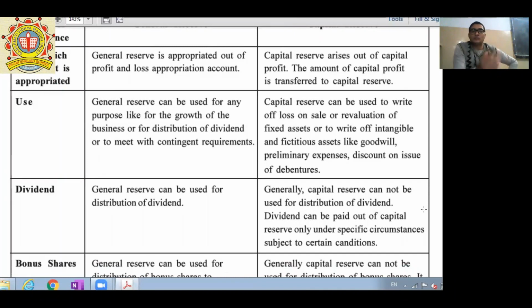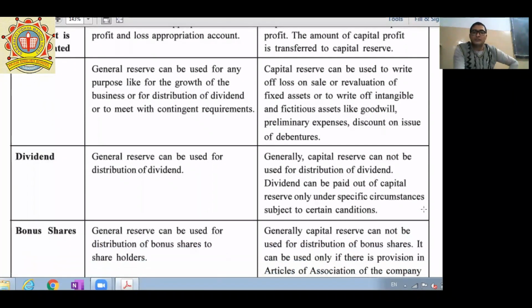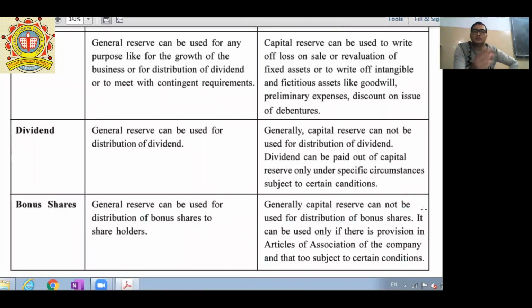General reserve can be used for distribution of dividend, while capital reserve cannot be used for distribution of dividend. Bonus share. General reserve can be used for distribution of bonus share, while capital reserve can be used only when there is a specific provision in the articles regarding that.